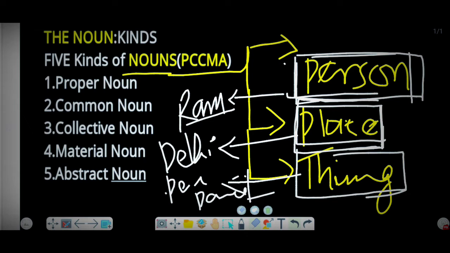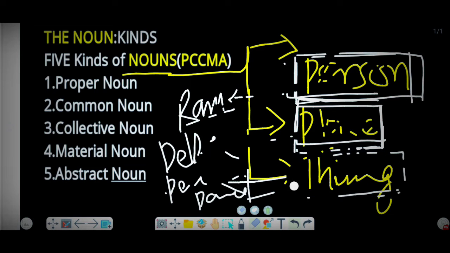So we learned in the last video briefly what a noun is. The noun is the name of a particular person, place or thing. Under person comes the name of a person, like Ram, or your name. Under place come Delhi, Mumbai, New York, Canada, California, Patna, Kolkata, and so on.